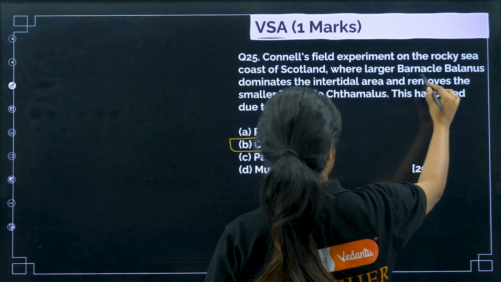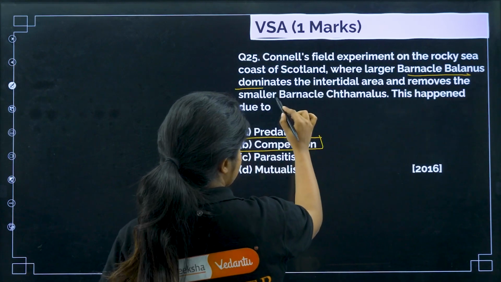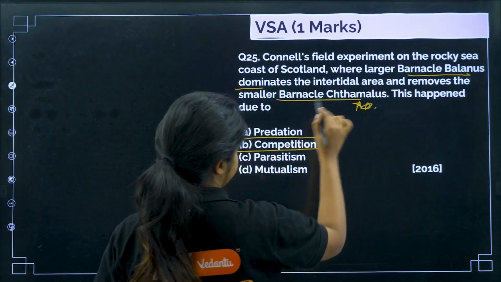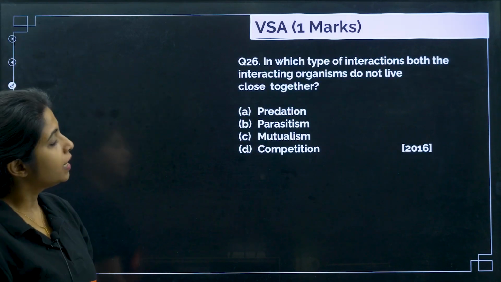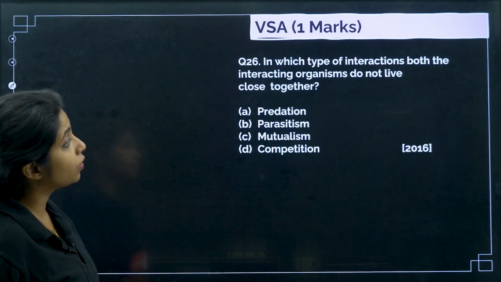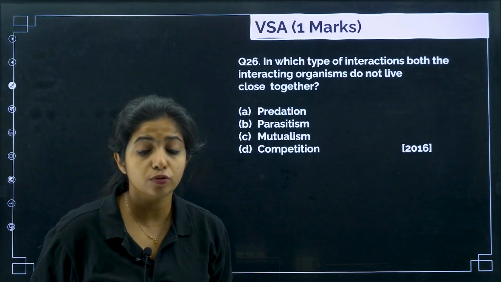So this is a very famous experiment being performed and you should be knowing the answer for this. Cool? Chalo, straight from NCERT. In which type of interaction both the interacting organisms do not live close together?